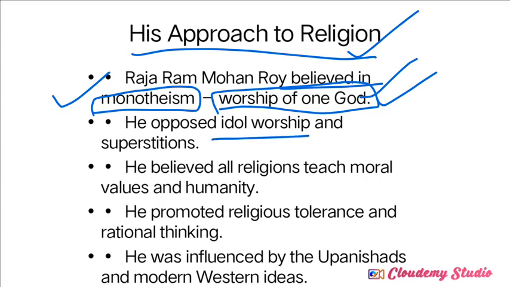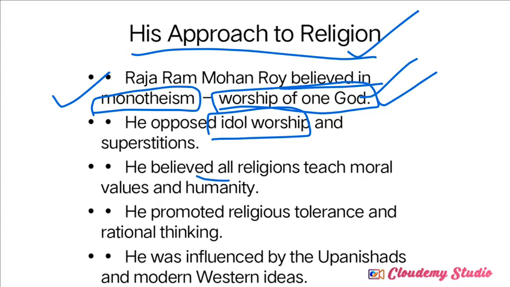He opposed the idol worship method. Idol worship means worshipping God in some forms, right? In the form of different statues and different figures of gods or goddesses. This worshipping method we call idol worship. So he opposed the concept of idol worship also, meaning God does not have any kind of form. God is totally formless. This concept was given by Raja Ram Mohan Roy.